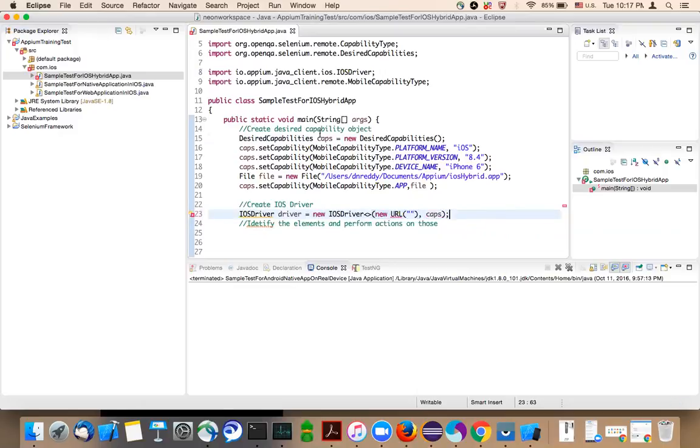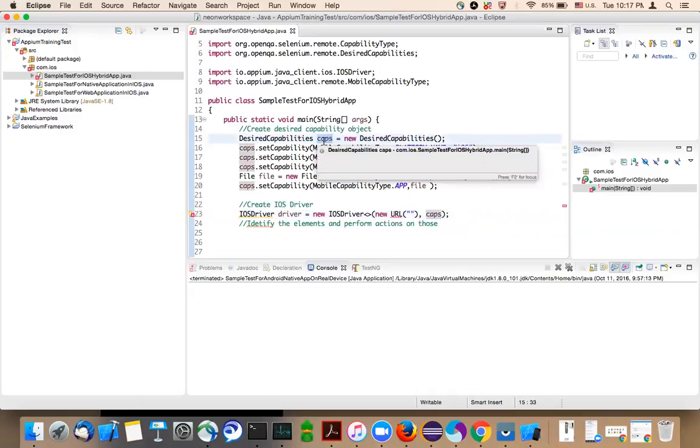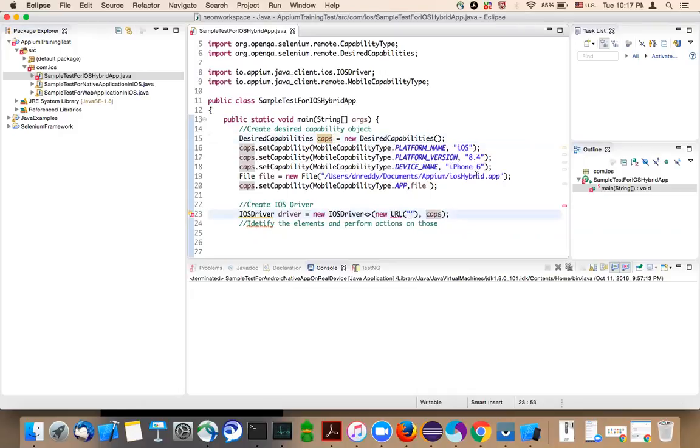So the name of the desired capabilities object is caps here, and the URL is where your Appium server is running and what its port is. So it is nothing but http colon slash slash 127.0.0.1 colon 4723 slash wd slash hub. 127.0.0.1 is nothing but localhost, the local IP, your computer's IP address.